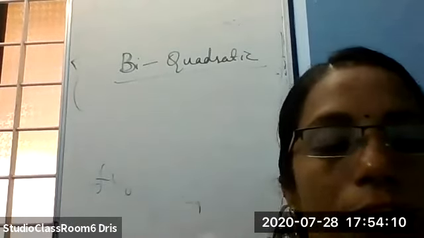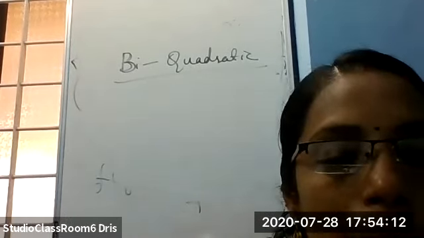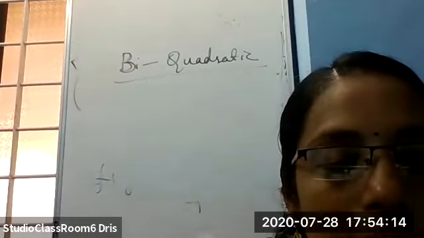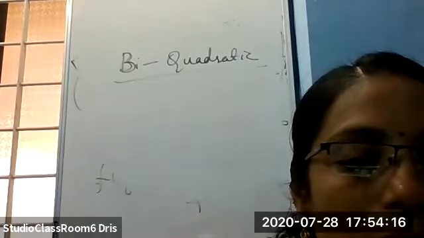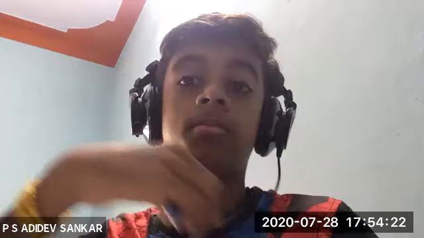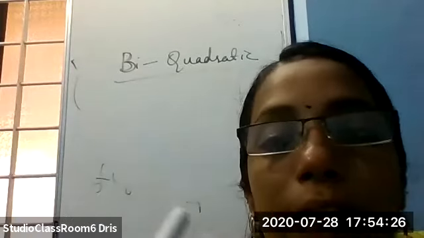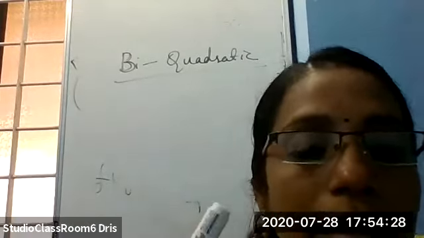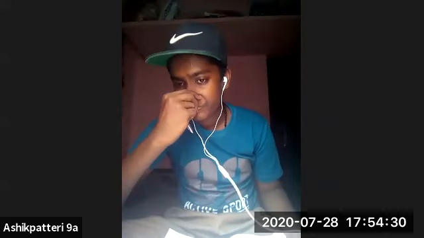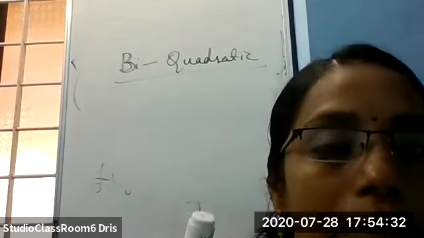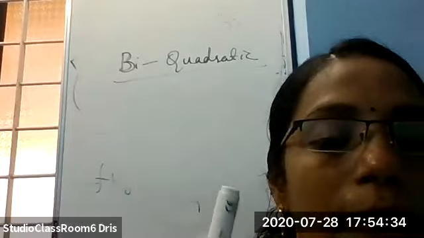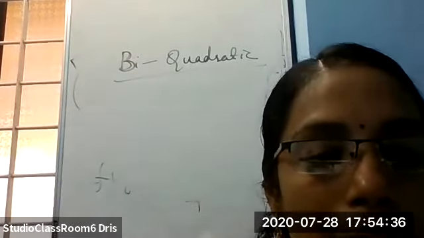Okay, children. Do you remember monomial, binomial, and trinomial? That was based on terms. Only one term is known as monomial, 2 terms binomial, 3 terms trinomial.